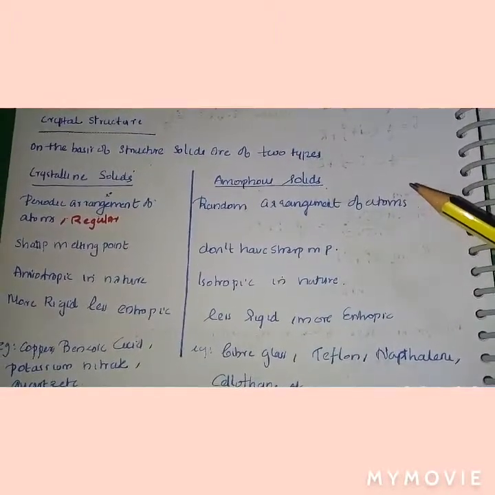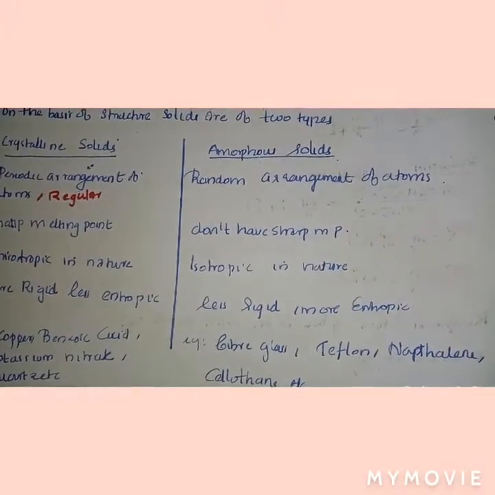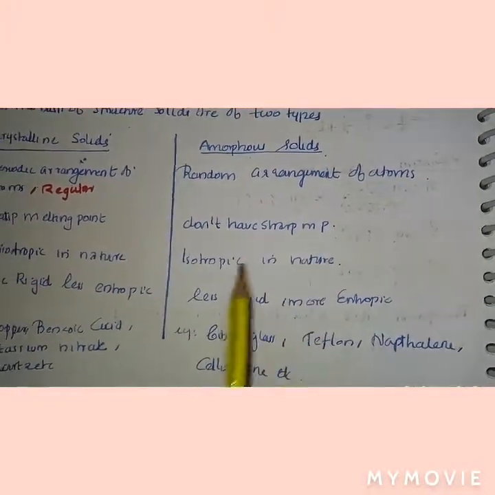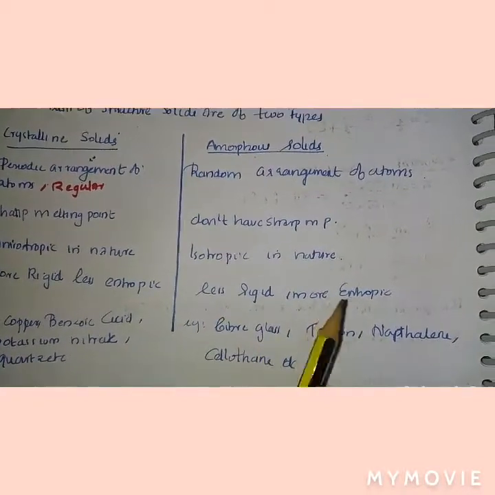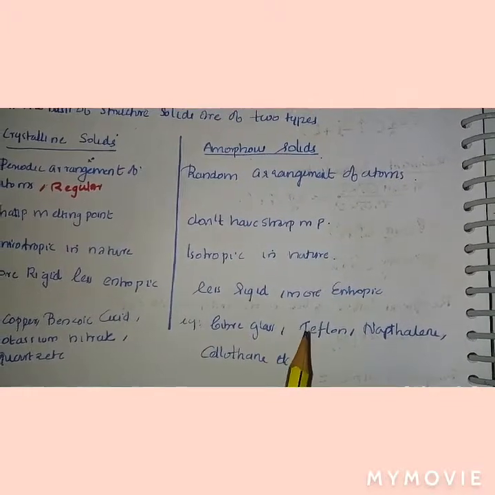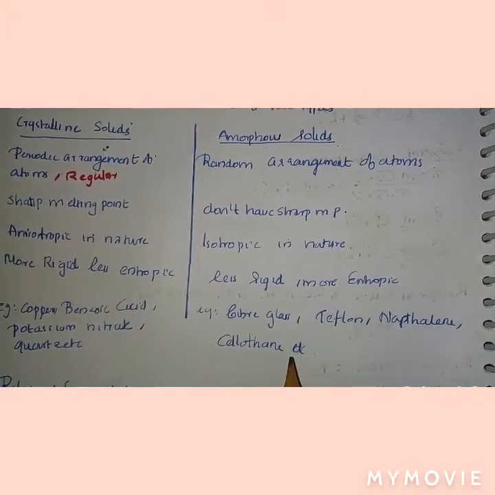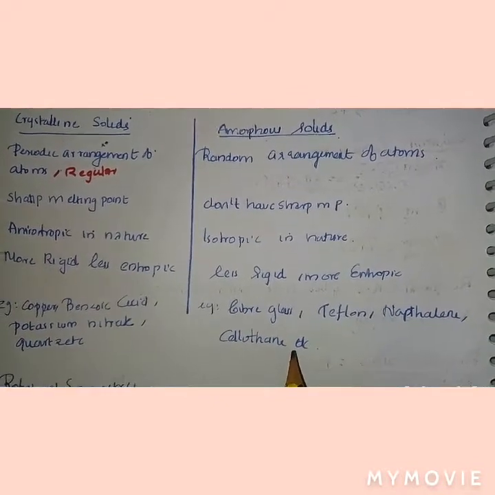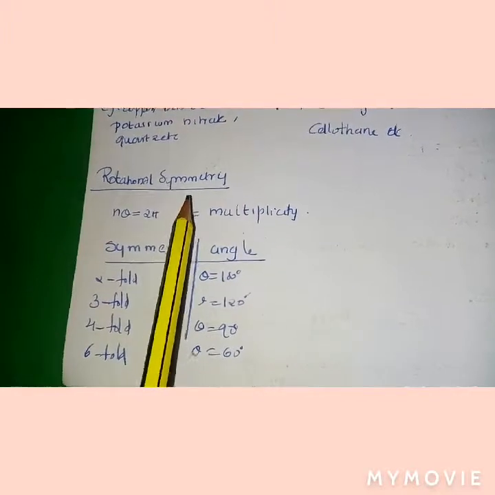An amorphous solid has a random arrangement of atoms, doesn't have a sharp melting point, is isotropic in nature, less rigid, and more entropic. Examples: fiber, glass, Teflon, naphthalene, cellophane, etc.